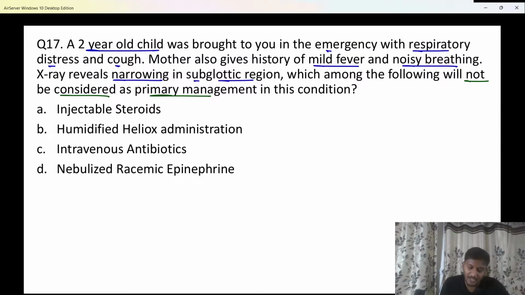They are saying primary management in this condition. What is your provisional diagnosis? First of all, let me know in the chat box. Quickly, what is your provisional diagnosis in this condition?